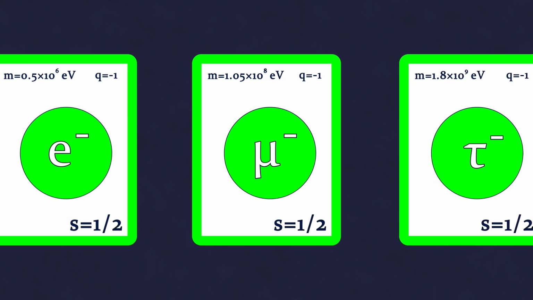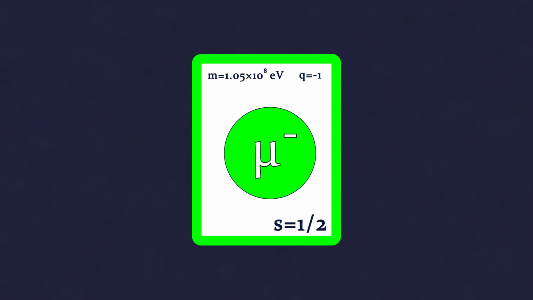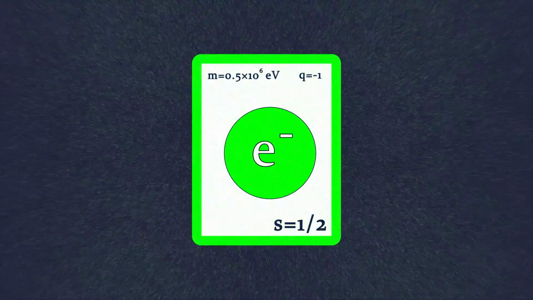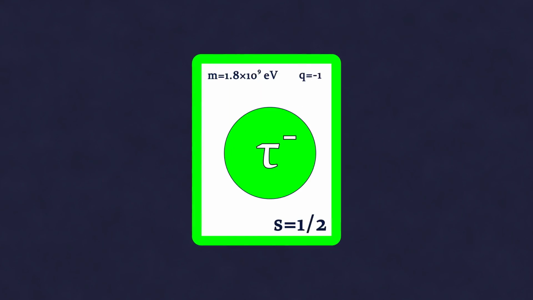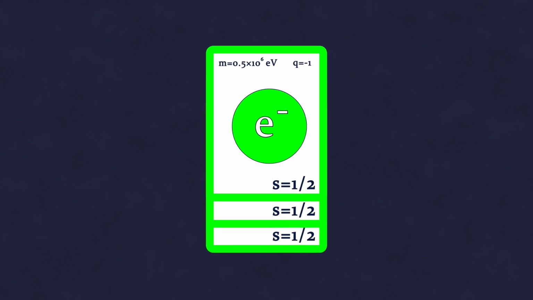Massive charged leptons also tend to undergo decay. For example, a muon, on average, transforms into an electron after 2 millionths of a second. The tau lepton lives even less, about 1.5 10 billionths of a second, transforming either into an electron or into a muon, which then transforms into an electron.